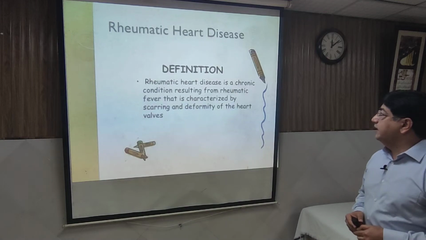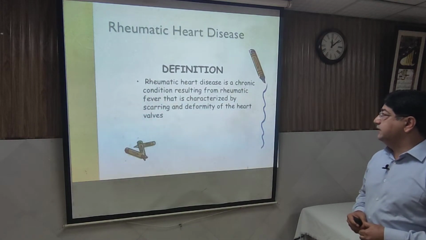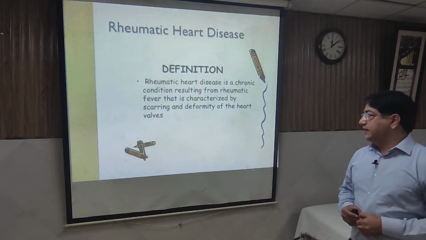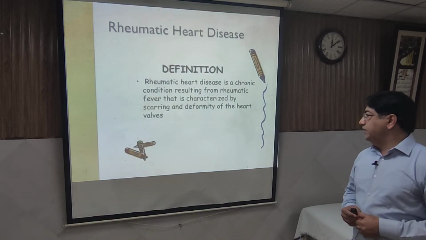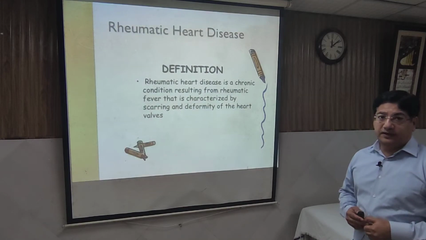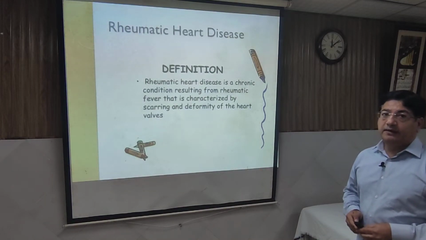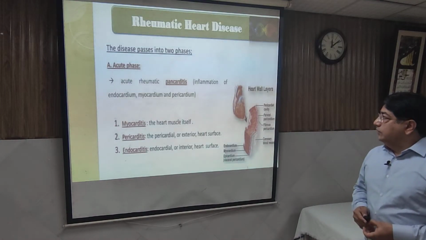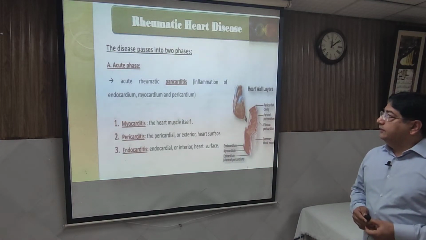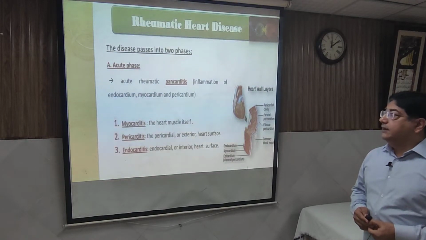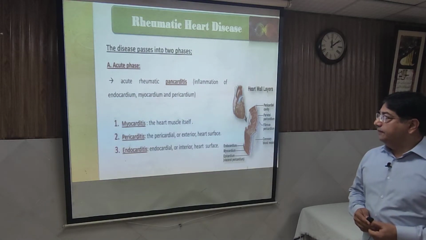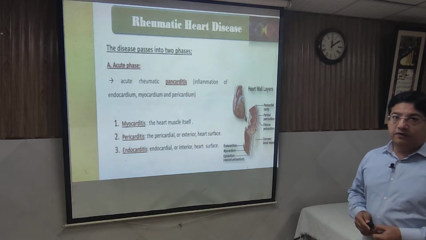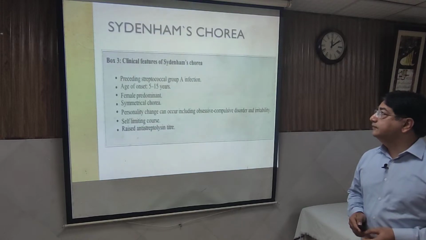By WHO, rheumatic heart disease is a chronic condition resulting from rheumatic fever, characterized by scarring and deformity of the heart valves, and those valves are calcified and permanently damaged. So a rheumatic heart problem can be in the acute phase, in the form of pancarditis, and it can be rheumatic heart disease in the form of calcified valve.